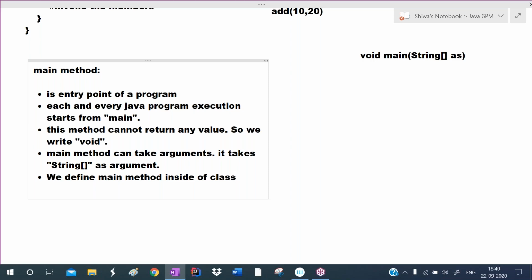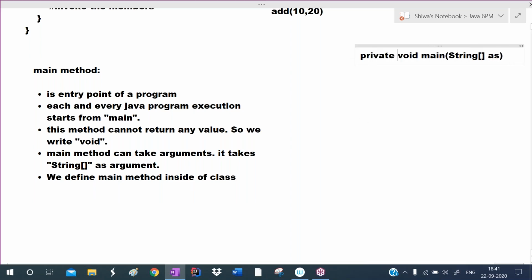If class members are private, those are not accessible outside of the class. If you define this main method as private, then the main method is not accessible outside of the class.